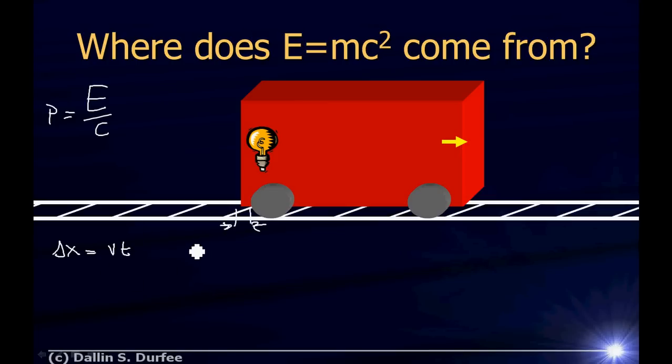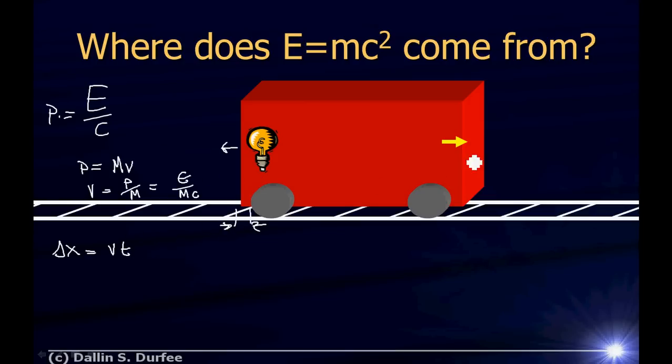Well, how fast did it move backwards? I know that the light carried a momentum p, which is the energy in the light over c. The train car is moving backwards with that same momentum. Now I'm going to make my approximation. Remember last time we learned that momentum has this gamma in it, but I'm going to assume that the train car is moving fairly slowly, so that its momentum is approximately the mass of the train car times its velocity. That means the velocity of the train car is just its momentum divided by its mass. But its momentum is the momentum of the light, which is the energy in the light divided by c. So this is just E over the mass of the car times c. There's the velocity I'm going to plug in.